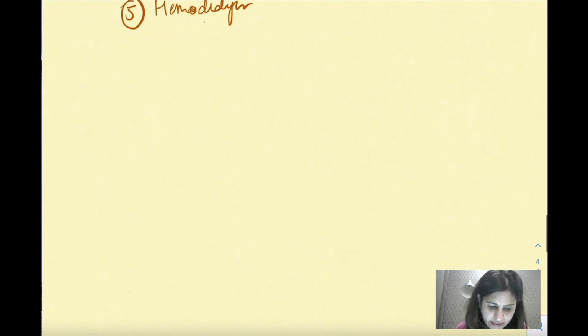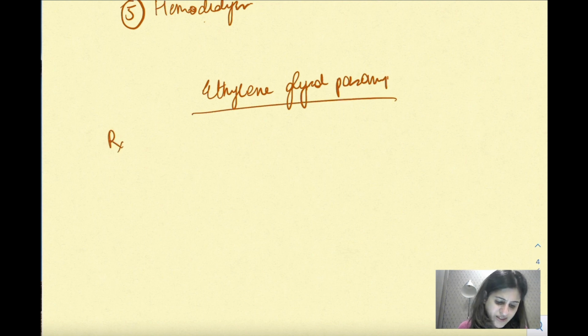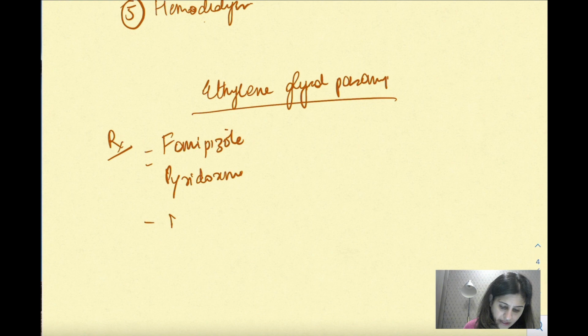The last one is ethylene glycol poisoning. इसमें भी जो आपको चीज़ याद रखनी है, the treatment, it is similar to methanol poisoning. So here also you give fomepizole. नहीं है तो you can give ethyl alcohol. Then here pyridoxine is also effective. And for quick removal of ethylene glycol from body, you can give diuretics.